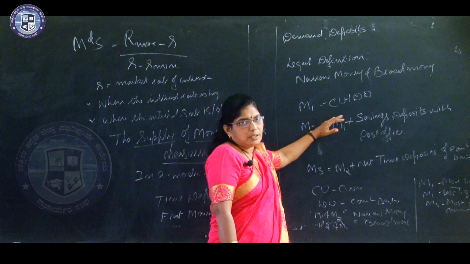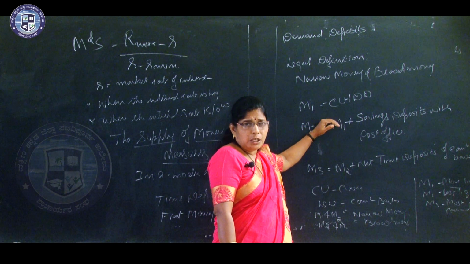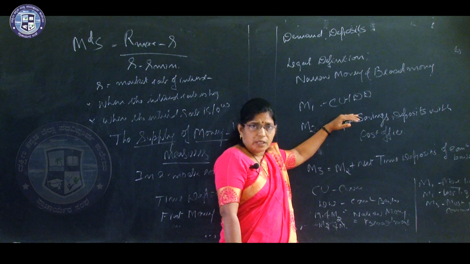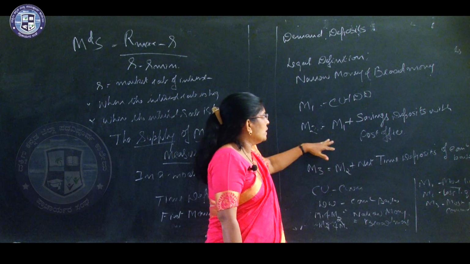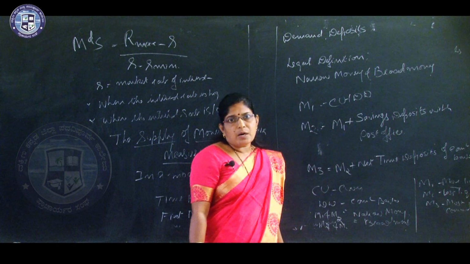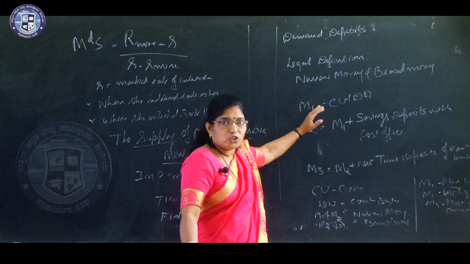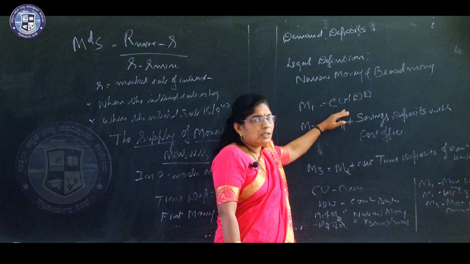CU means currency, notes and coins with the public. DD is the demand deposits with the commercial banks.